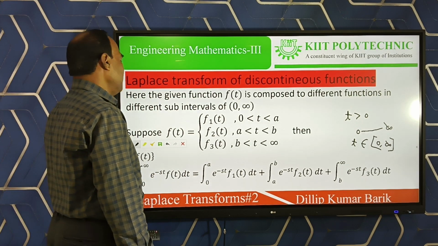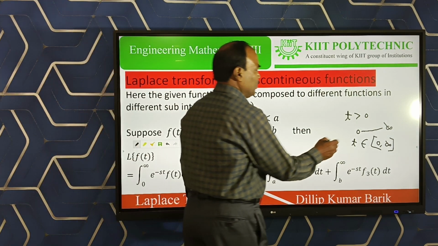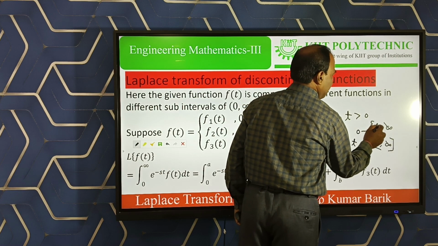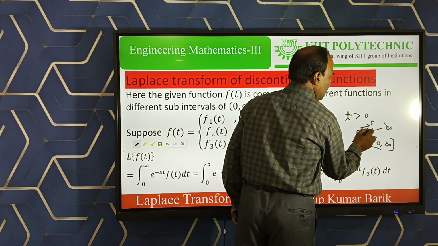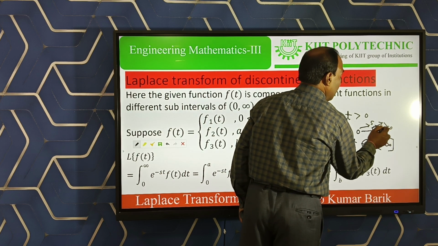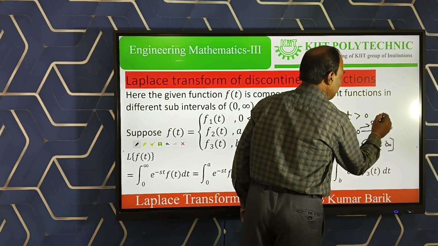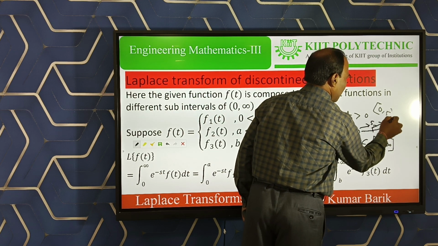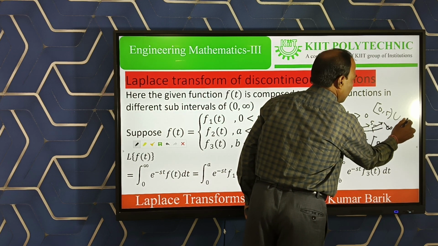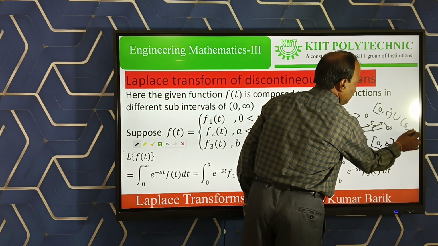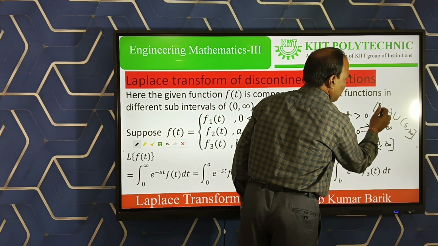So discontinuous means, for any function, suppose it is continuous from 0 up to 5, and the same function is continuous from 5 to infinity. That means 0 to 5 is one interval, union the other interval 5 to infinity, both closed here.